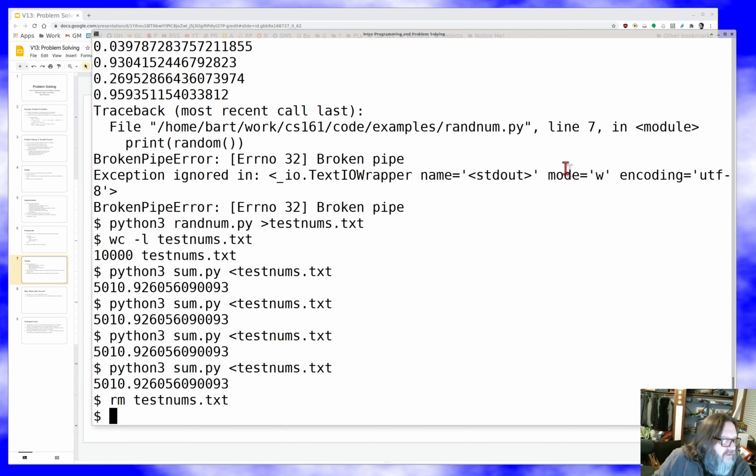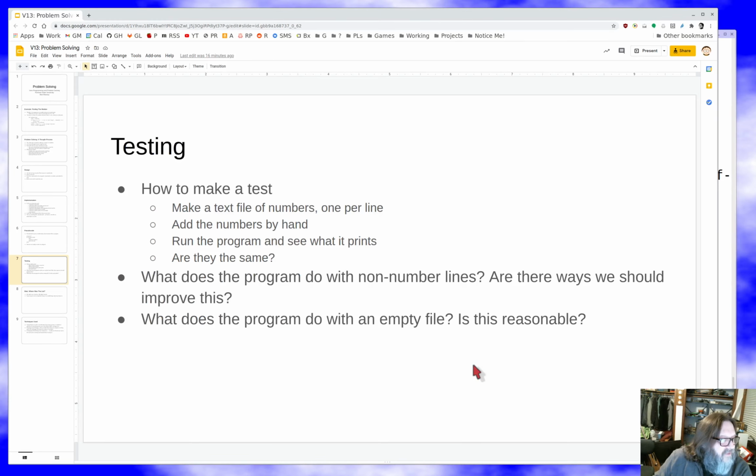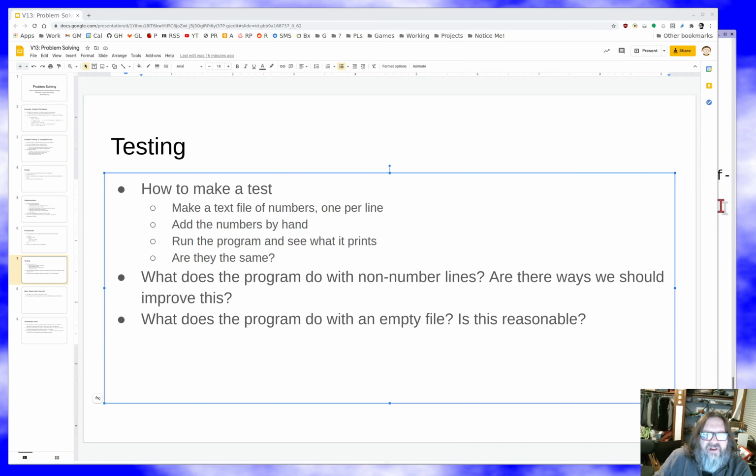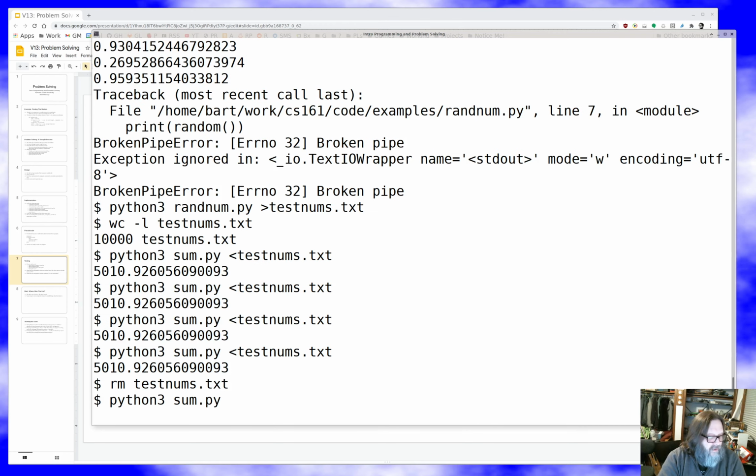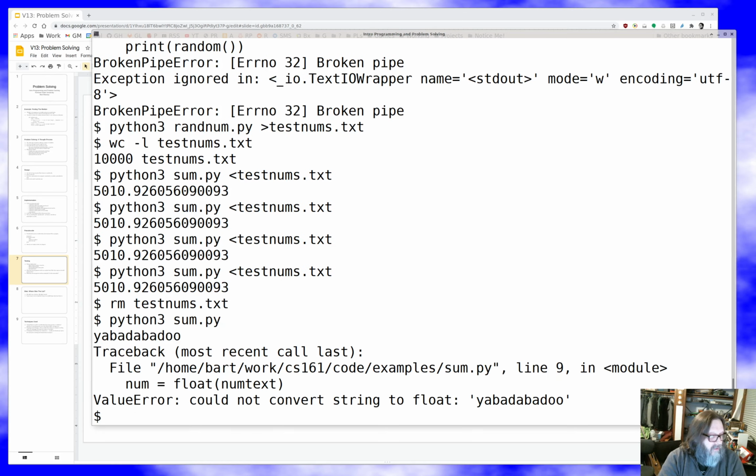Another way to do it would be to use some numbers that we do know are right. Trying to think if there's a fast way to generate a whole bunch of numbers and add them up, but it doesn't matter. It's fine. What about non-number lines? What happens if we feed it a line that isn't a number? We haven't tried that yet. That's a thing that'll happen in the real world once in a while. Yabba dabba do. Can't spell yabba dabba do, but there we are. Oh no, could not convert string to float, so it just crashes.